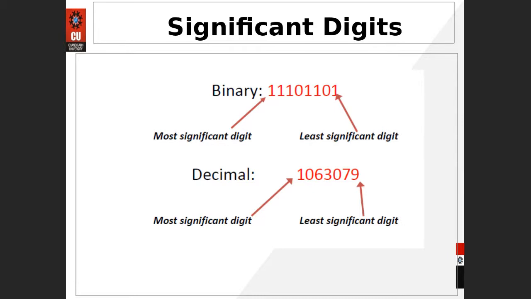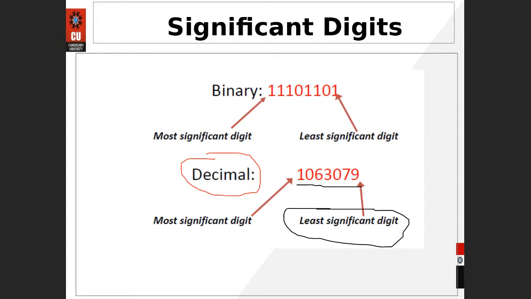Okay, so as you know, a decimal number could be written something like this: 1063079, or any number. We have the least significant digit here, which is 9, and the most significant digit is 1, this one. Okay, so a similar kind of concept is going to be used for the binary number system.